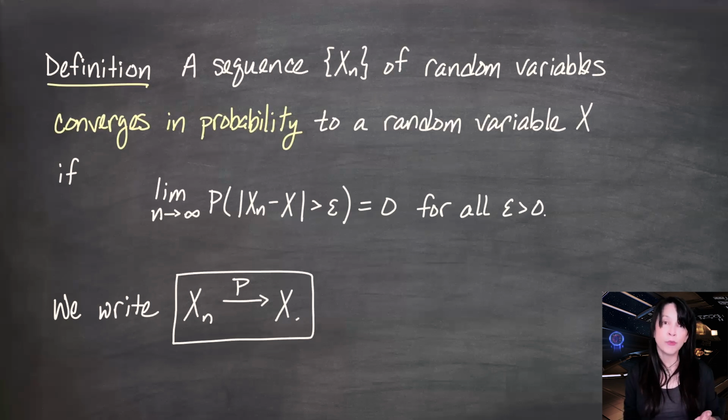Now, if you want to take the complement of this probability so that you have less than or equal to epsilon, then that limit should go to 1. But you also might want to take the inequality as it is, but throw in the epsilon or not. So we've got some cases to consider. And I claim that this can be replaced by greater than or equal to epsilon. It doesn't have to be strictly greater than epsilon.